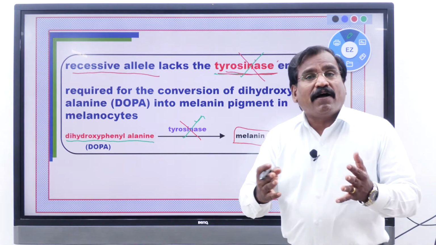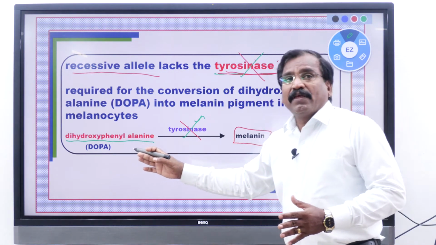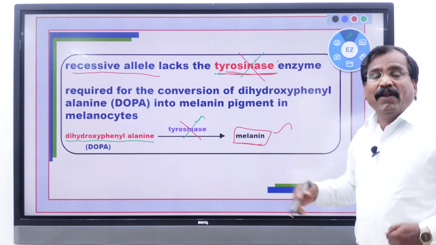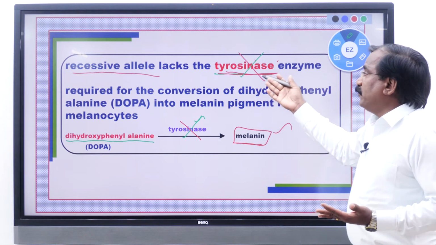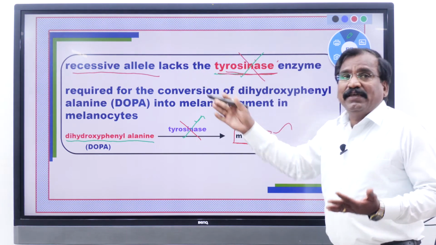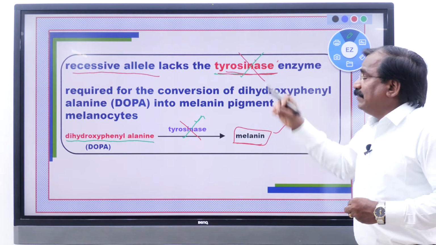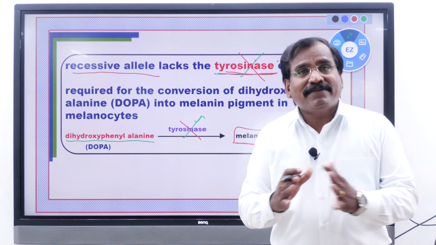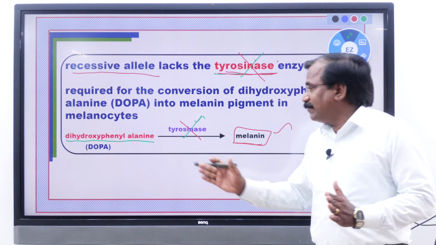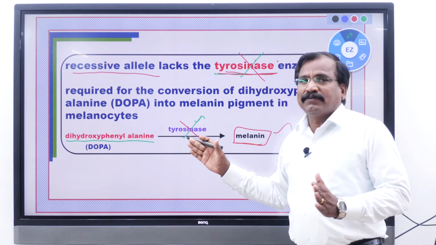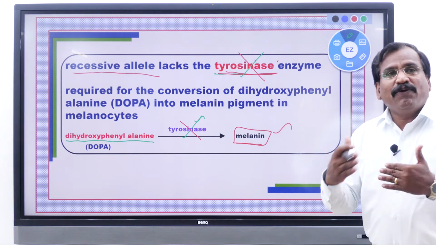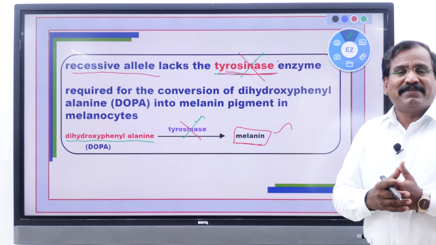DOPA is the acronym, and the DOPA cannot be converted into melanin pigment, convert ஆகாது, because the recessive gene is unable to synthesize the enzyme tyrosinase. That's all, very simple. In the absence of the enzyme tyrosinase, DOPA is not converted into melanin pigment. That's the cause.